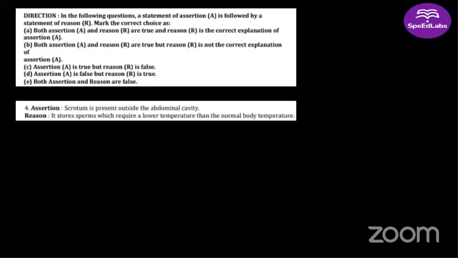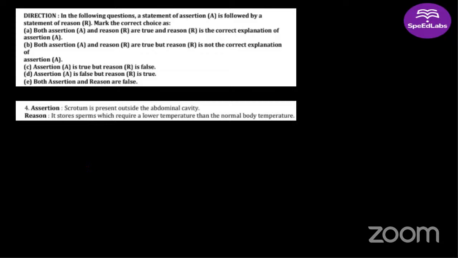What is the importance of the scrotum? Who's going to tell me? Why are the testes placed outside the abdominal cavity in the scrotum? Yes, Arushi.